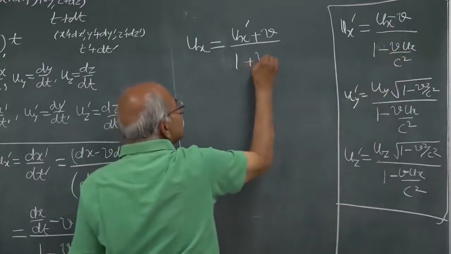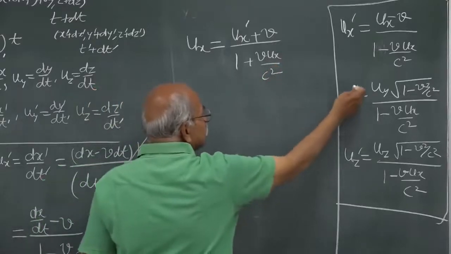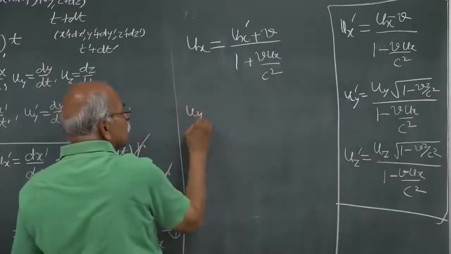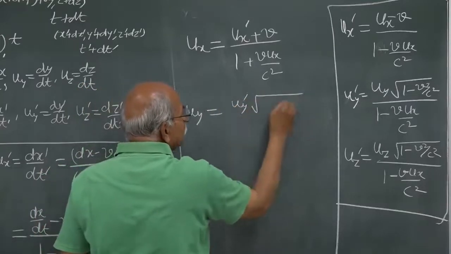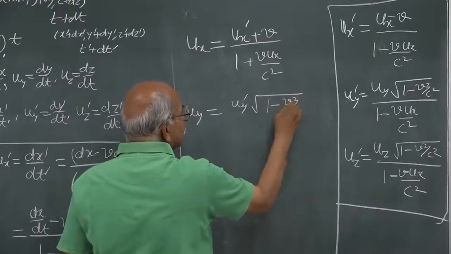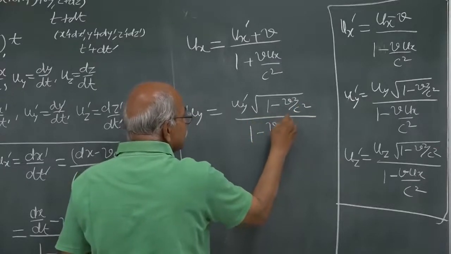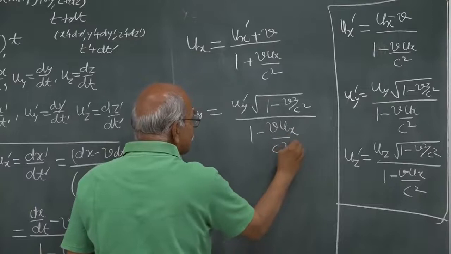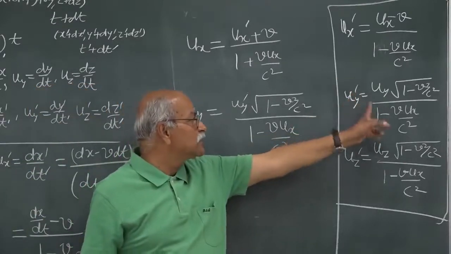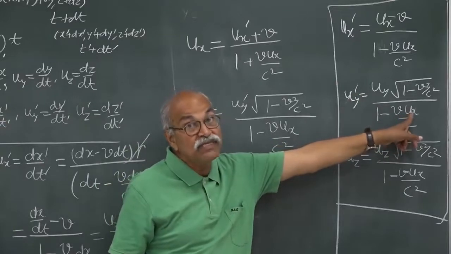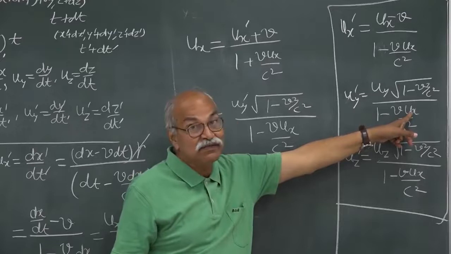So it is plus v ux by c square, and similarly uy is equal to uy prime square root of 1 minus v square by c square divided by 1 plus v ux by c square. Remember, in the transformation of the y component of velocity, you are also using ux, the x component of the velocity of the particle.